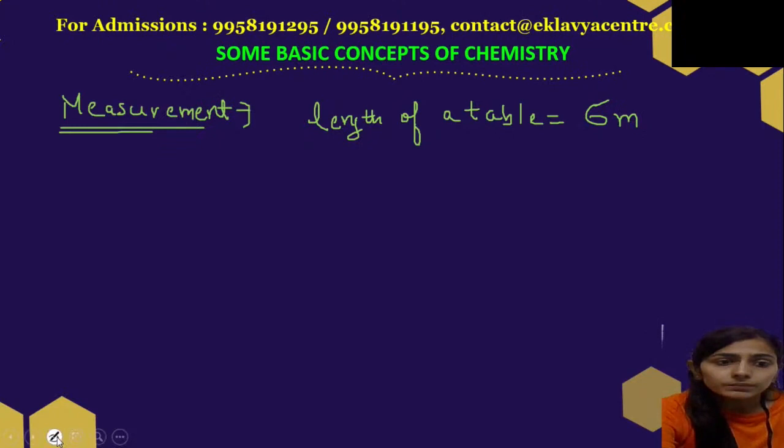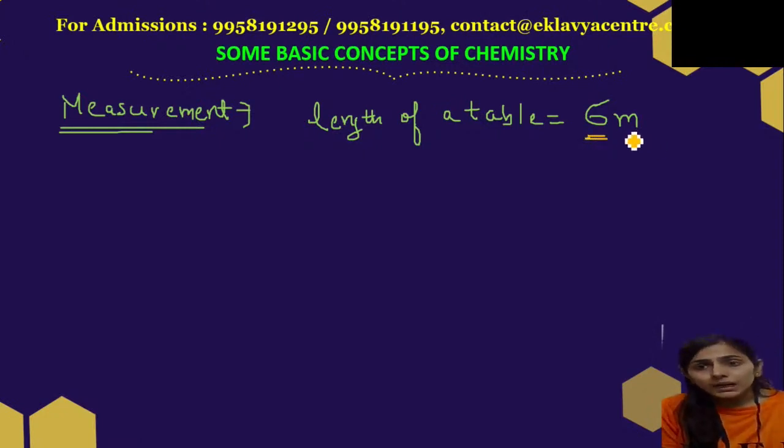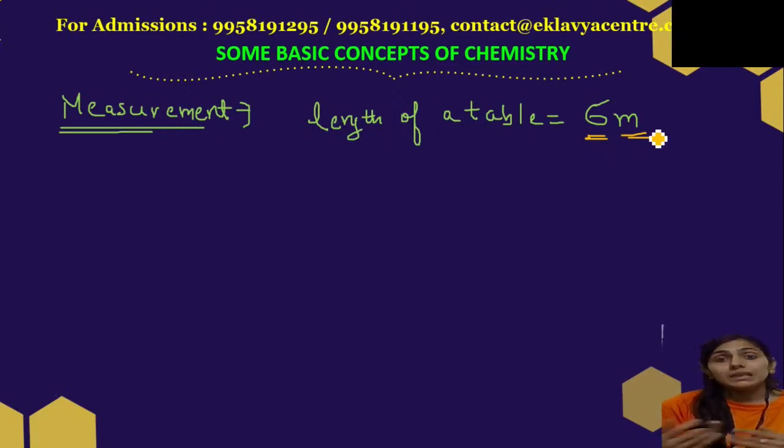The first thing is that we have to write down some digit, right? And along with that digit, we have to mention the unit. If I am saying length, the unit of length is meter. If I'm saying volume, it is centimeter cube, liter, ml. If I'm saying area, meter square. So along with the digit, we have to mention the unit, right?